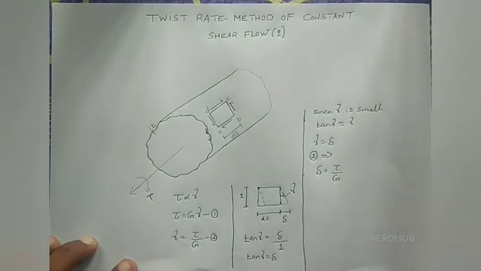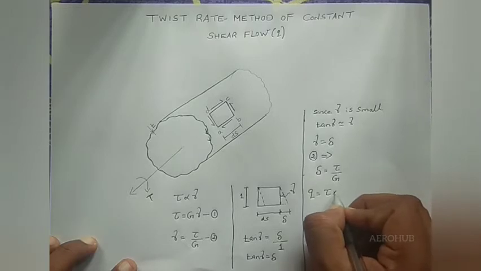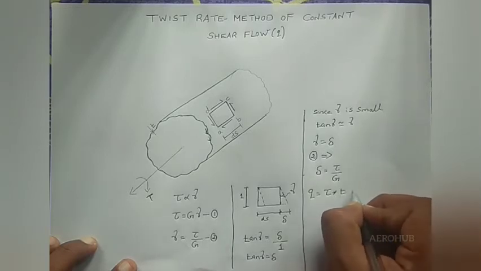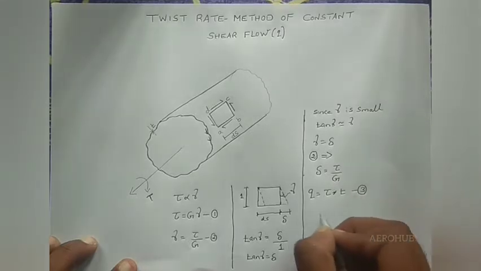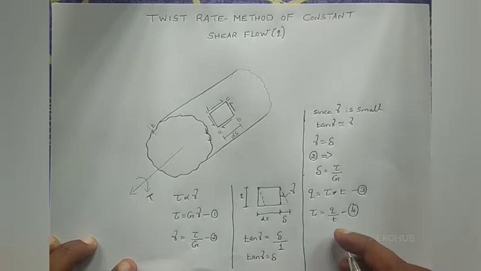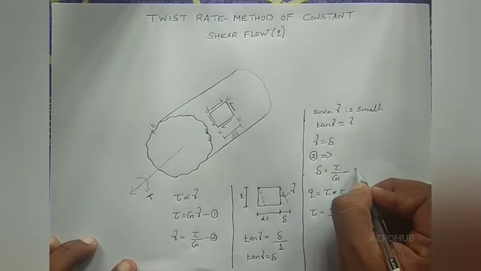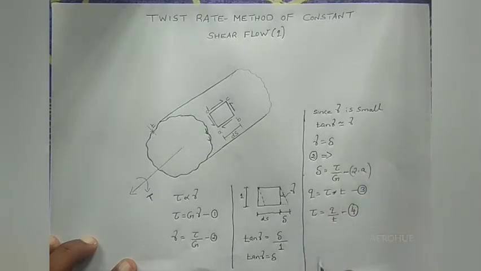Now we have a constant shear flow. Shear flow q is equal to the shear stress times thickness. I put this as equation number 3. From this equation I can write tau is equal to q by t. I put this as equation number 4. Now I will substitute equation number 4 in equation number 2a.